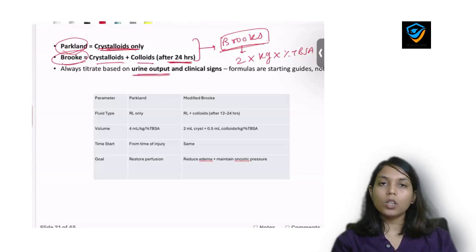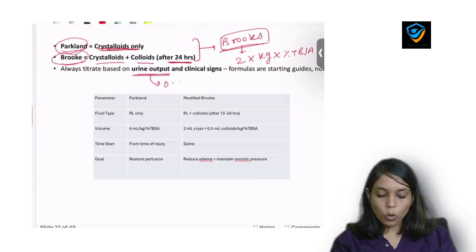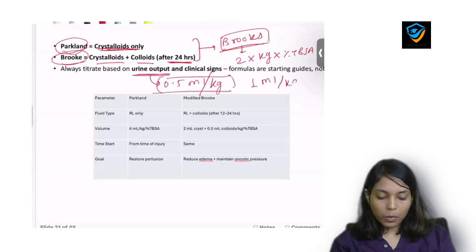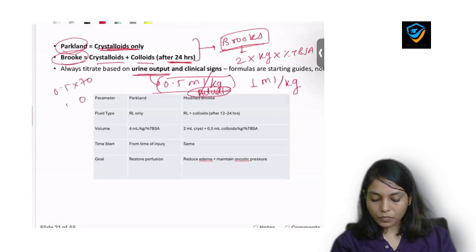urine output. First, very important, if the patient is having urine output of at least 0.5 ml per kg in adults, and in children 1 ml per kg. For adults, remember 0.5 ml per kg per hour, that means if the patient is 70 kg, then 0.5 into 70, 35 ml per hour.